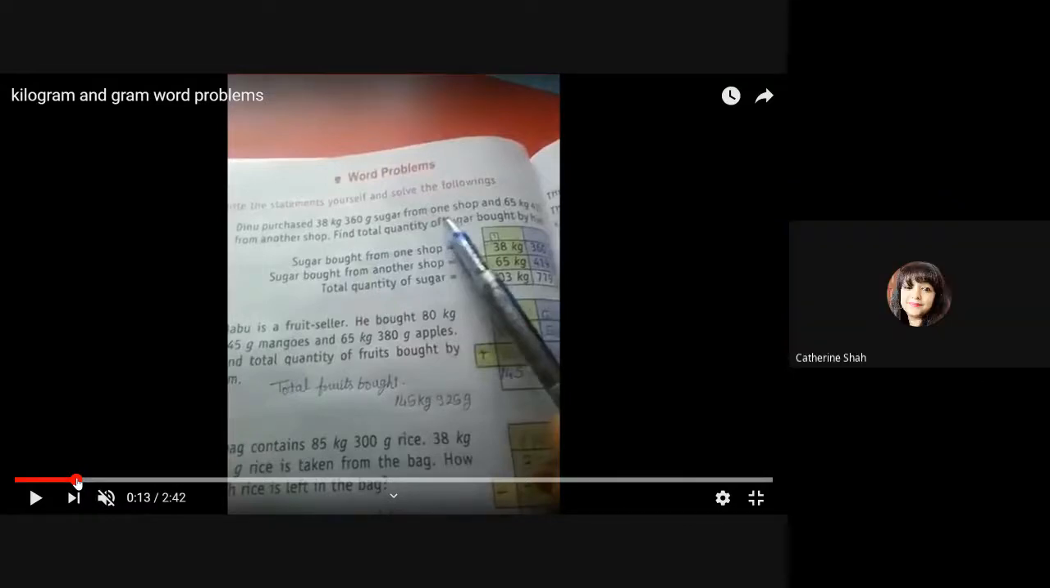Find the total quantity of sugar bought by him. Am I audible to everyone? Yes, ma'am. So children, are you all writing? Yes, ma'am. Please write. Dinu purchased 38 kilogram, 360 gram sugar from one shop and 65 kilogram, 419 gram from another shop. Find the total quantity of sugar bought by him.